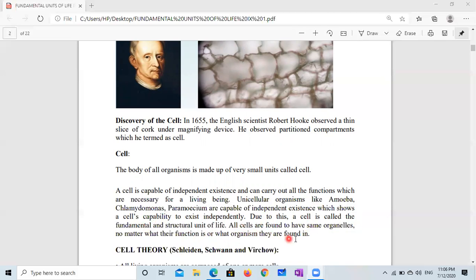All cells are found to have same organelles, no matter what their function is or what organism they are found in. It means all the cells have same organelles. However, some of the organelles can be absent in one of the cells and present in other cells.